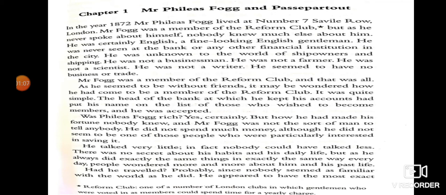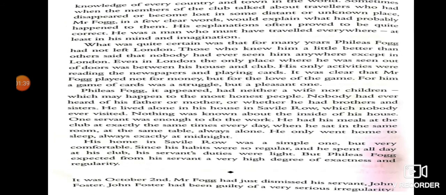In the first chapter, we will learn that Mr. Fogg was a member of the Reform Club, and he never spoke about himself. He wasn't a businessman. He wasn't a farmer. He wasn't a scientist, but he seemed to have no business. He talked very little. Also, Mr. Fogg always did exactly the same thing in exactly the same way every day. His only activities were reading the newspaper and playing cards. He played not for money but for the love of the game.